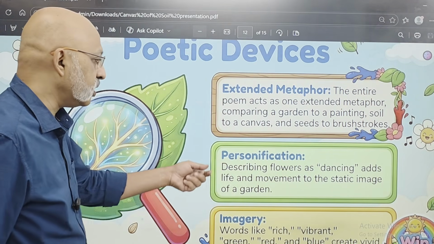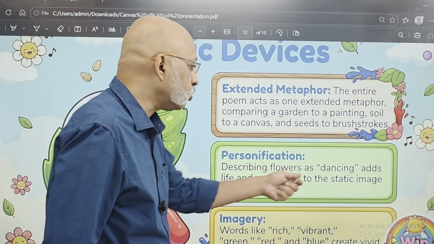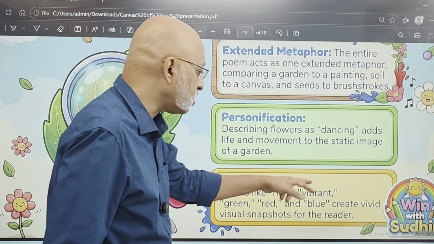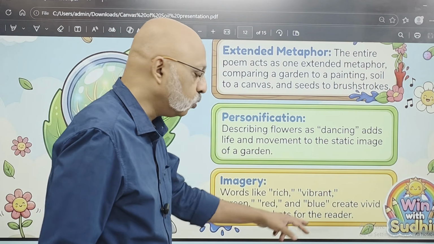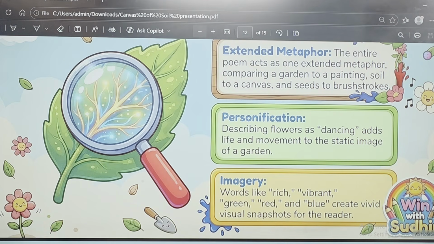Then personification, describing flowers as dancing, what I pointed out, adds life and movement to the static image of a garden. Then imagery, words like "rich," "vibrant," "green." See, everything I put in double quotes. "Red," "blue." They create vivid visual snapshots for the reader. It gives you a sense of visual imagery.